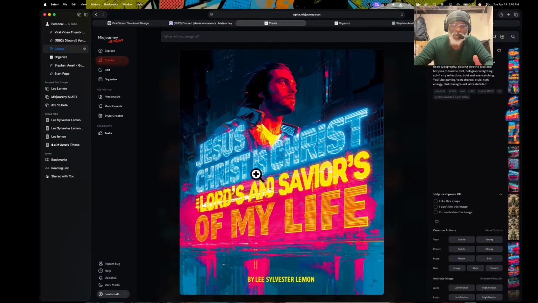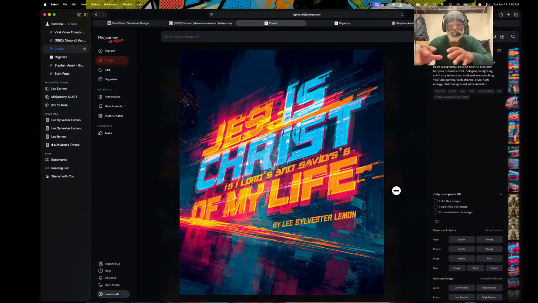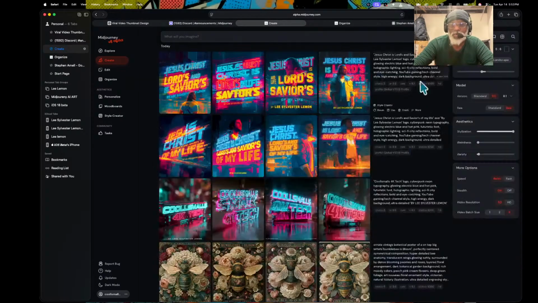It says Jesus Christ is, and it's supposed to say Lord. So this is wrong. And it says Jesus the Lord and Savior of my life. So you can see it's hit and miss. The wording has to be fixed and stuff. I didn't know that I hit Christ. Okay, so this is the first group that I was saying I messed up on.